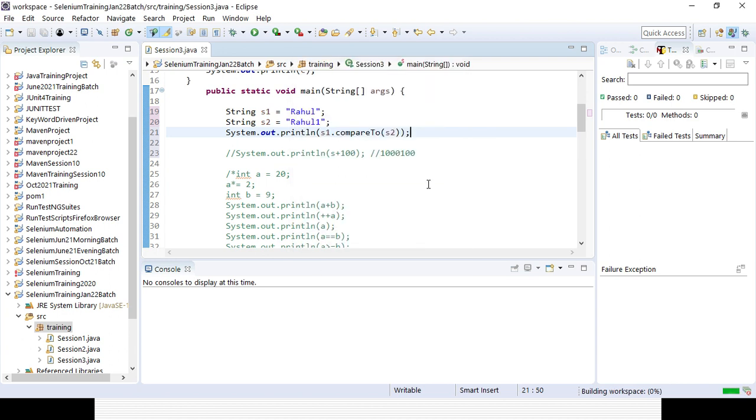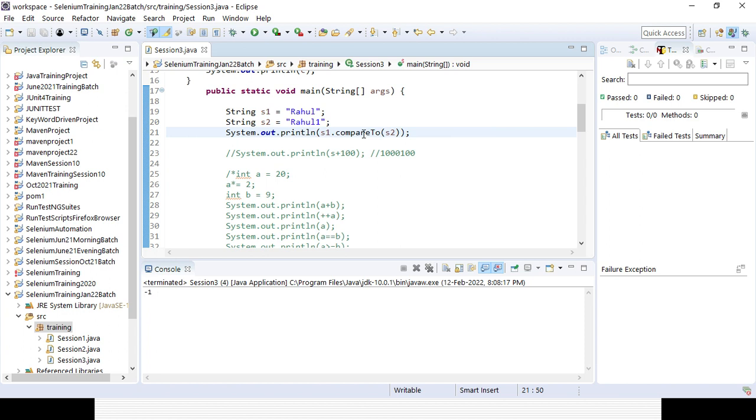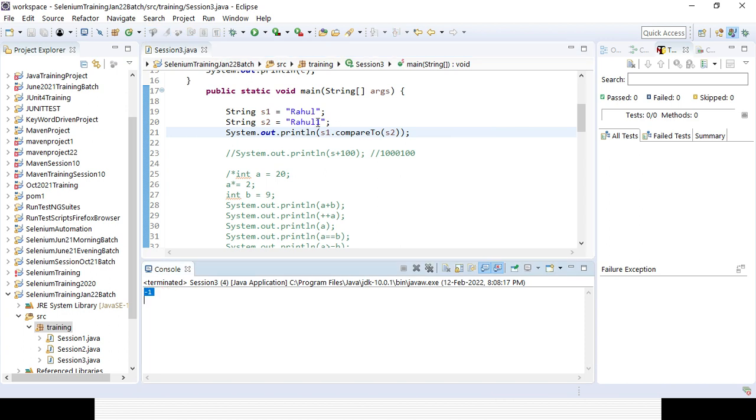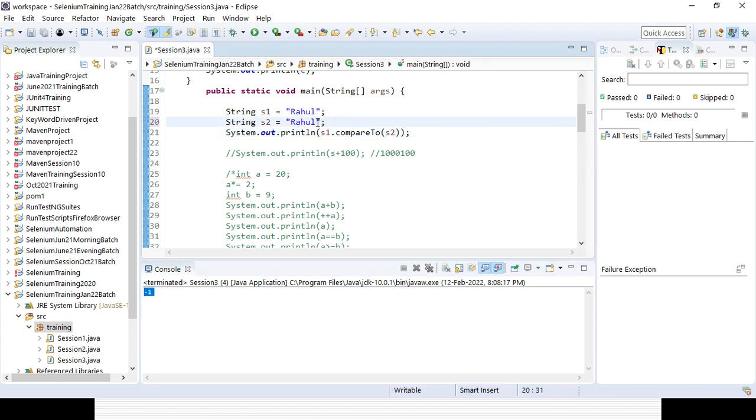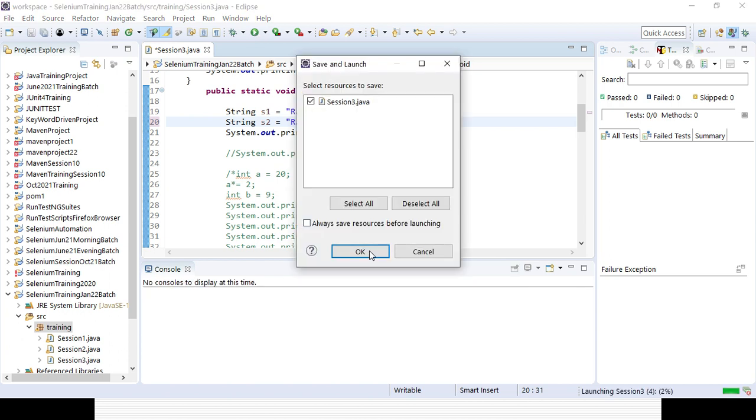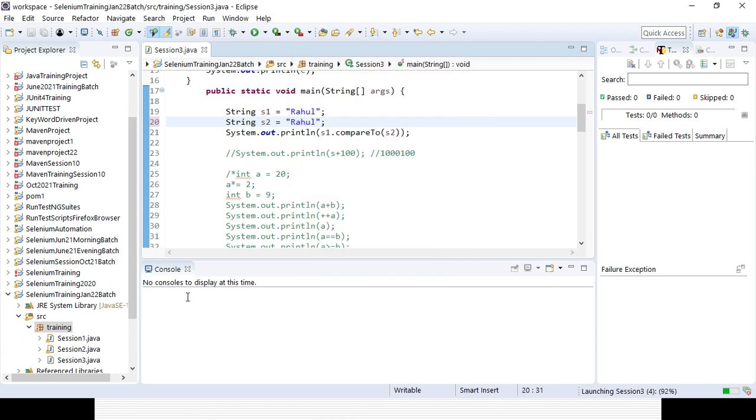Definitely it will give some value because they are not the same. You can see -1, so that is the sort order. If it is equal, it will give you 0 in case it is matching.